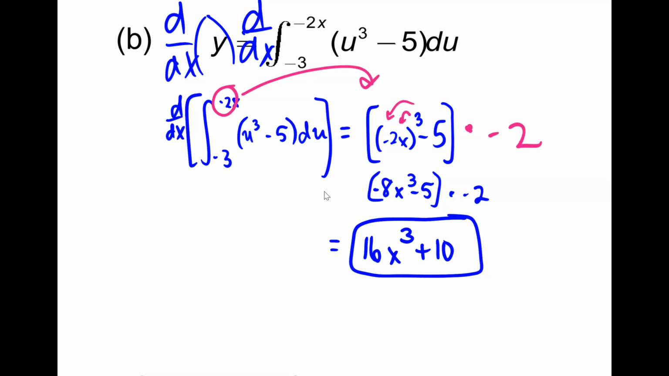So negative 2 cubed is negative 8. x cubed is x cubed. This is just the rules of exponents. Negative 2x is being cubed.